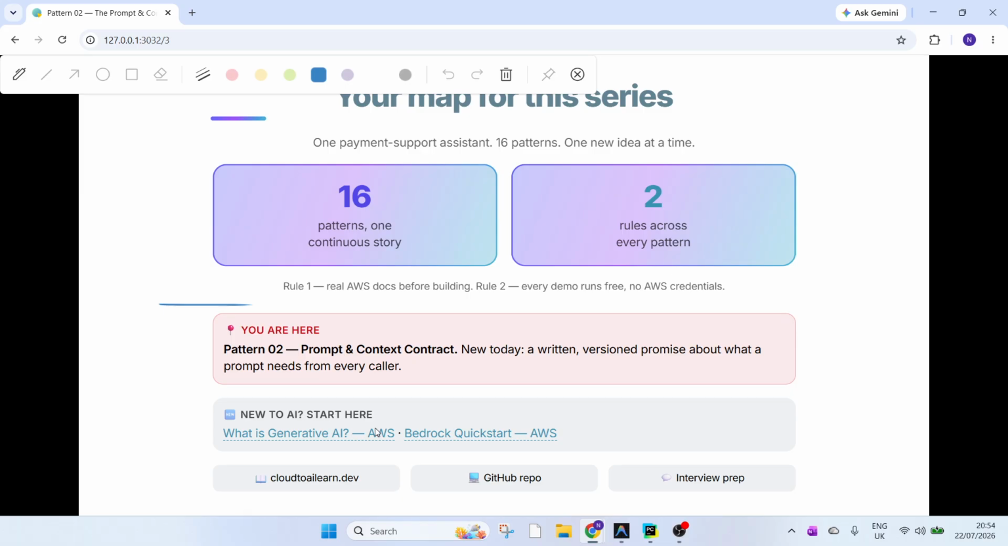One new word this pattern introduces is a contract, a written down version that is enforced. That's the whole idea. Now let's see why it matters.